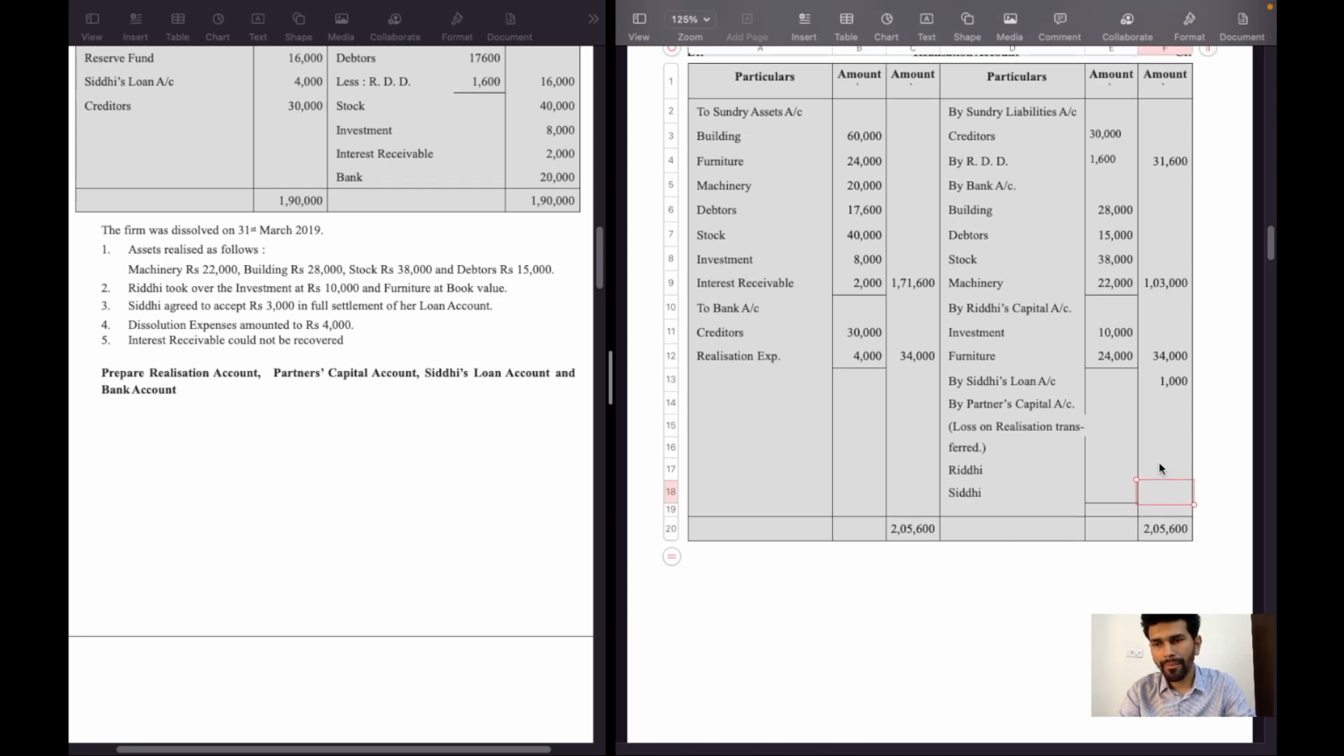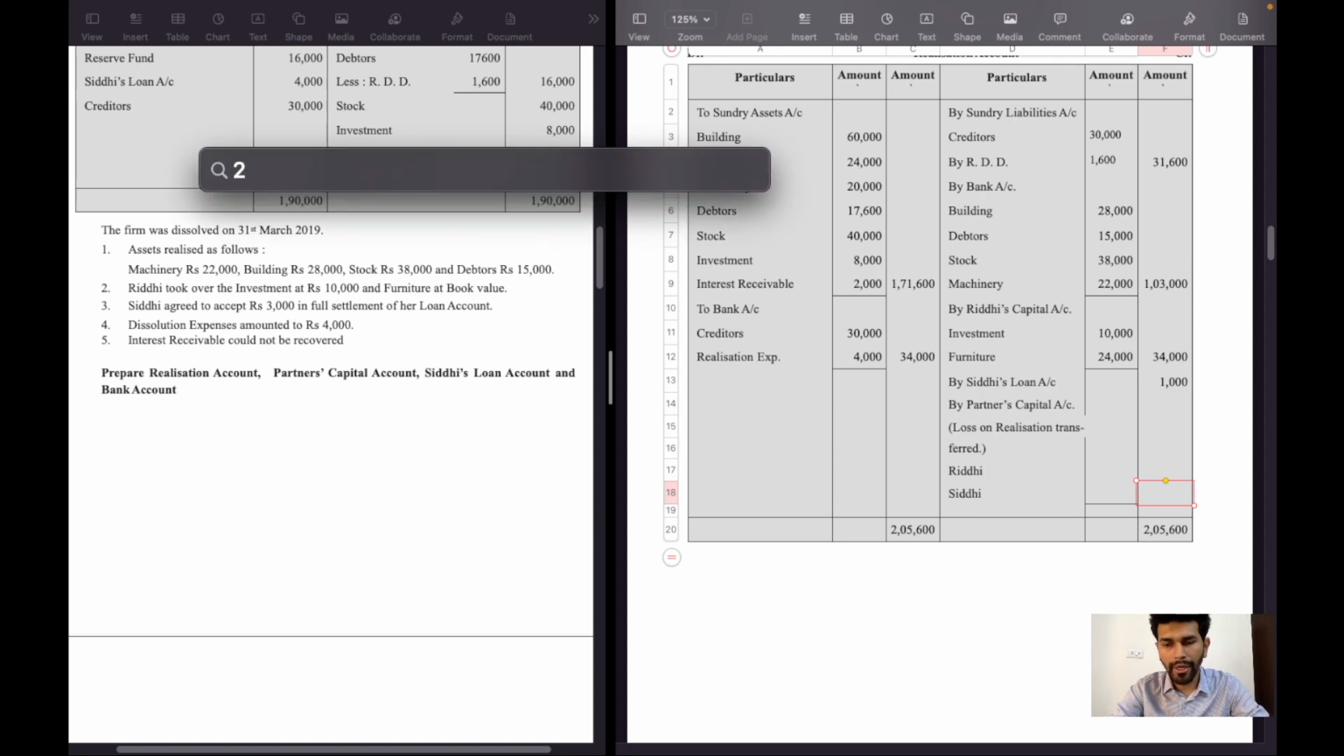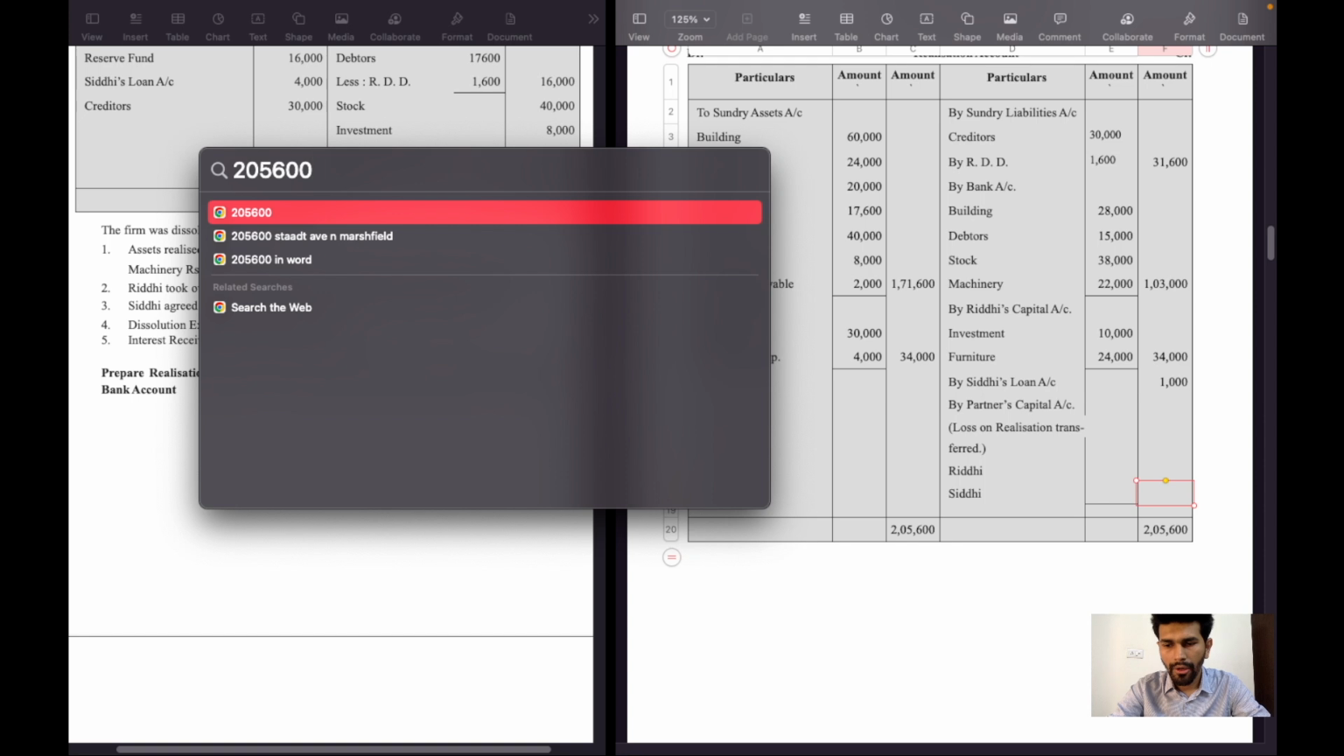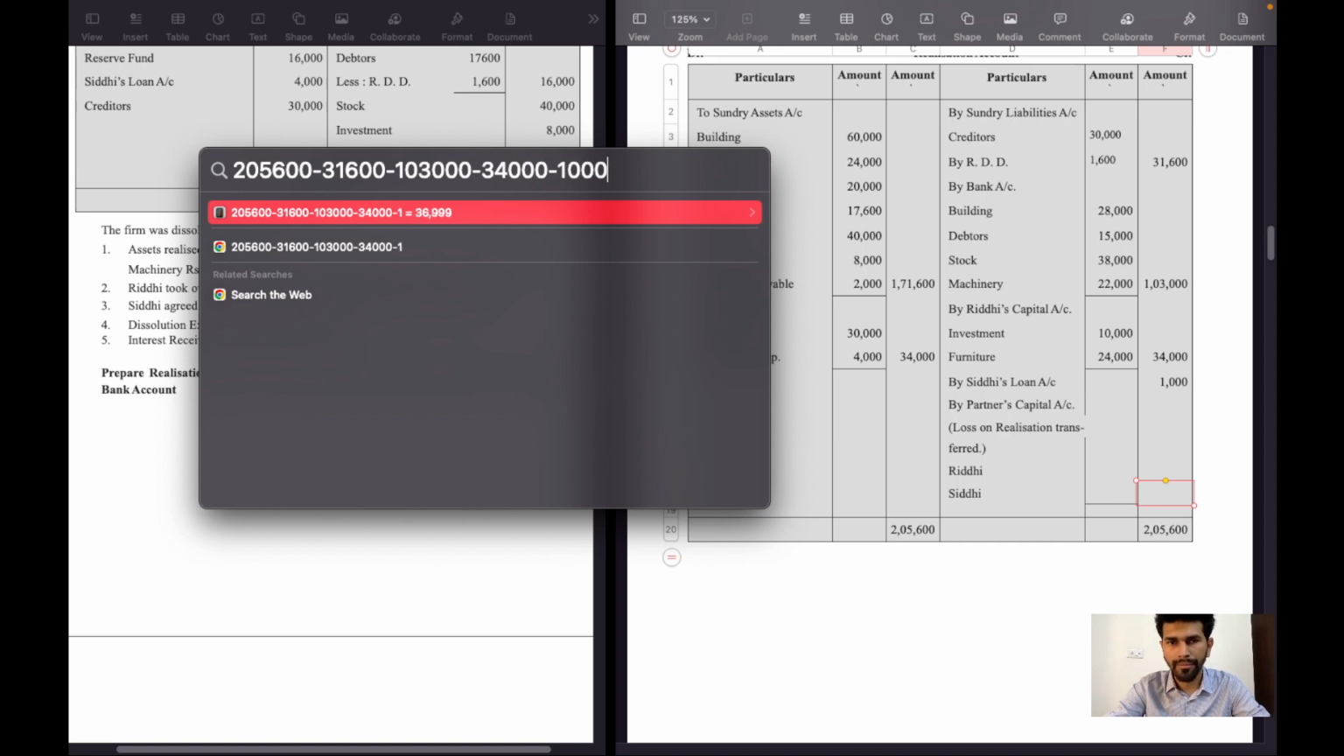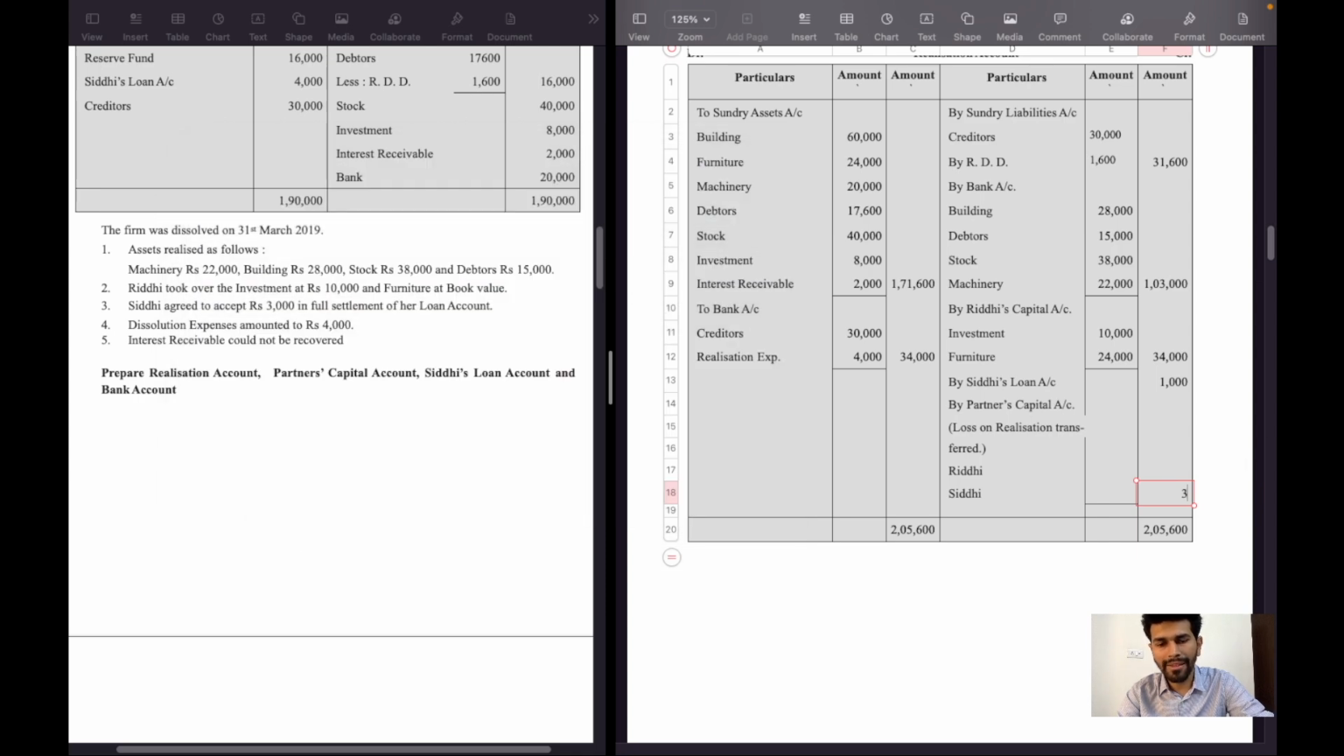Then the balancing figure will be recorded, which will be realization loss, and it will be distributed among both the partners in 2:1. So credit side total will be deducted from debit side total: 2,05,600 minus 31,600 minus 1,03,000 minus 34,000 minus 1,000. 36,000 rupees will be the balancing figure. It will be distributed among Riddhi and Siddhi in 2:1.